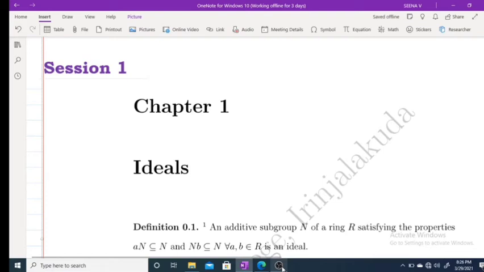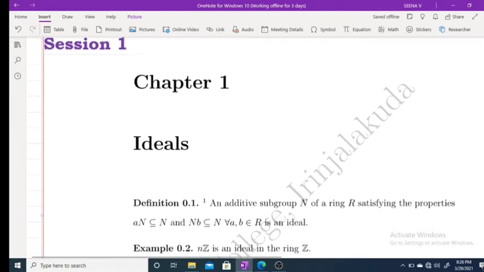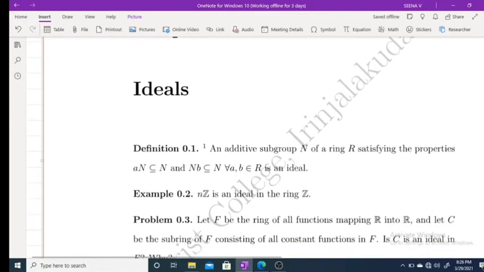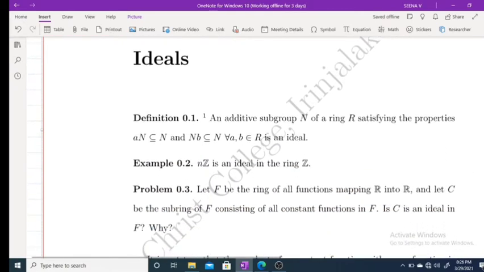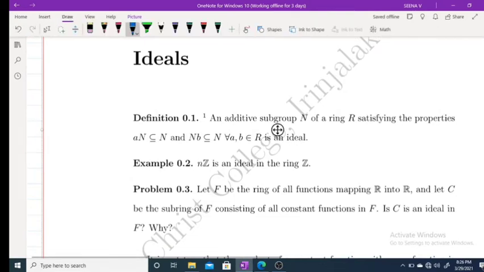Hi, today we are going to start our first session of our second semester Algebra 2 paper, and the first section is dealing with ideals. Now let's discuss the definition of an ideal. An additive subgroup N. Now what do we mean by an additive subgroup N?